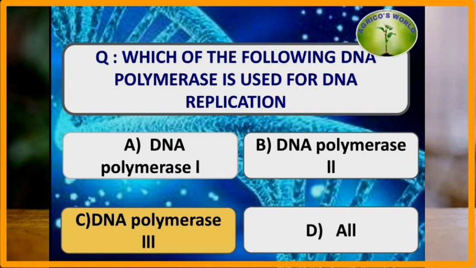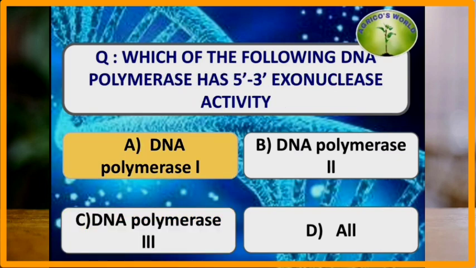Which of the following DNA polymerase is used for DNA replication? For DNA replication, DNA polymerase 3 is used. DNA polymerase 1 removes the primers and it has gap filling and DNA repair activities, whereas DNA polymerase 2 is concerned with only the DNA repairs.